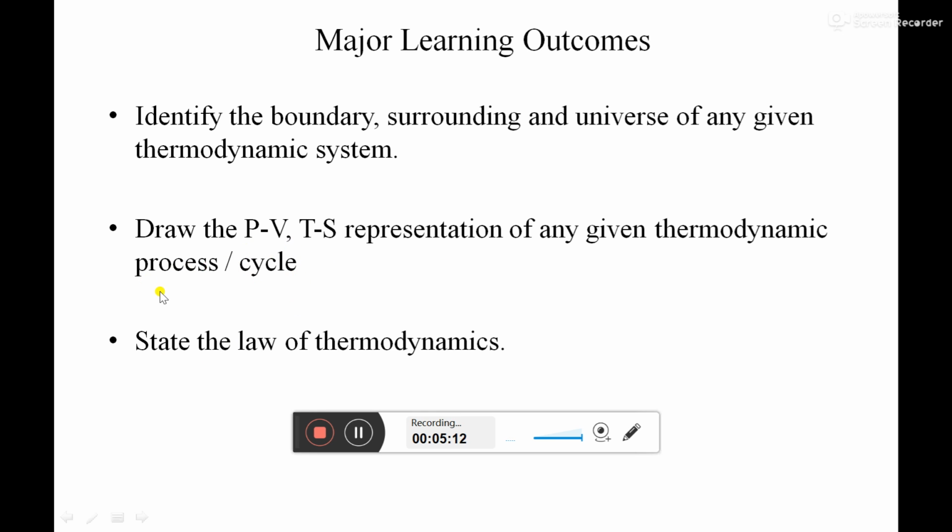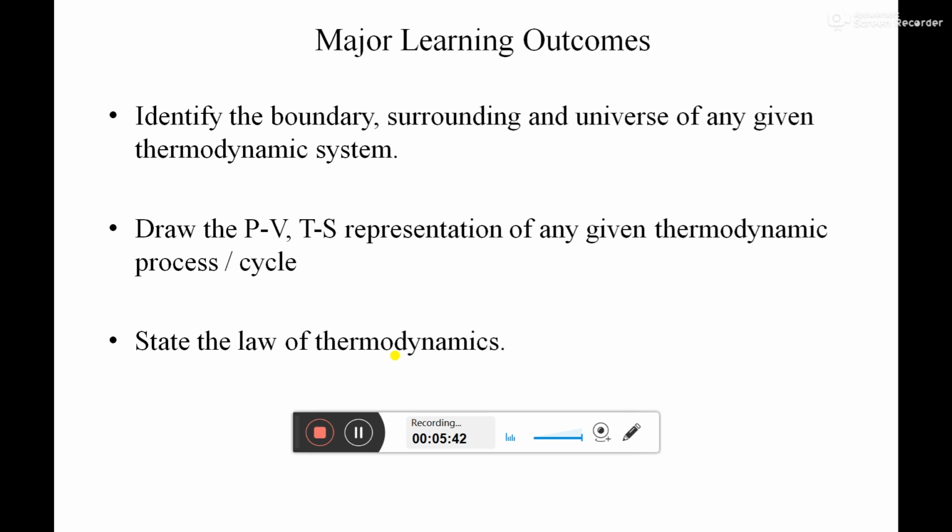Once you understand all those basic laws, you will be able to describe a process, describe a cycle, and differentiate between the boundary, surrounding and the universe. Those laws play a very important role in thermodynamics. So once you complete this chapter, you are supposed to be able to state all those laws. These are the major learning outcomes we look forward to from this chapter.